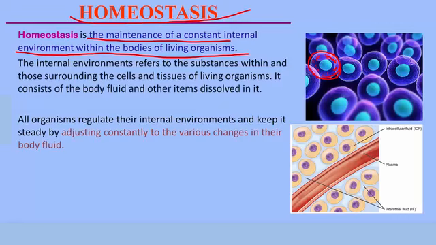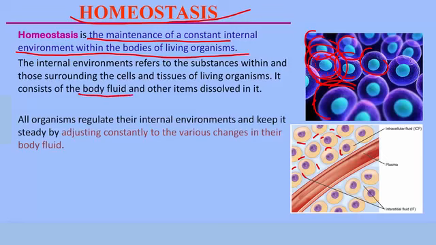In the bodies of multicellular organisms as well, the cells are submerged in fluids. So the cells are surrounded by fluids, different kinds of fluids with various substances dissolved in them. As you can see, in between these cells, there are various types of substances dissolved in fluid. So we can say, within the bodies of living organisms, the cells contain fluid at the inside, and the cells are also surrounded by fluid. So we can say the internal environment of living organisms consists of fluids. These fluids are also called body fluids.